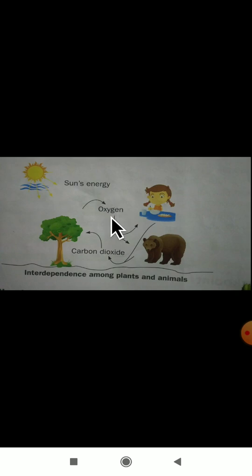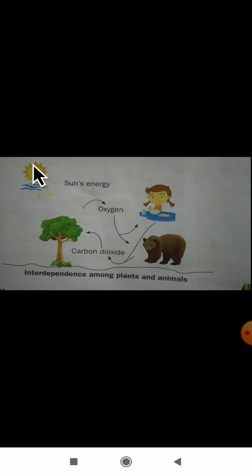That oxygen is used by living things like plants, animals and human beings for breathing. Whatever carbon dioxide we put outside is used again by the plants.